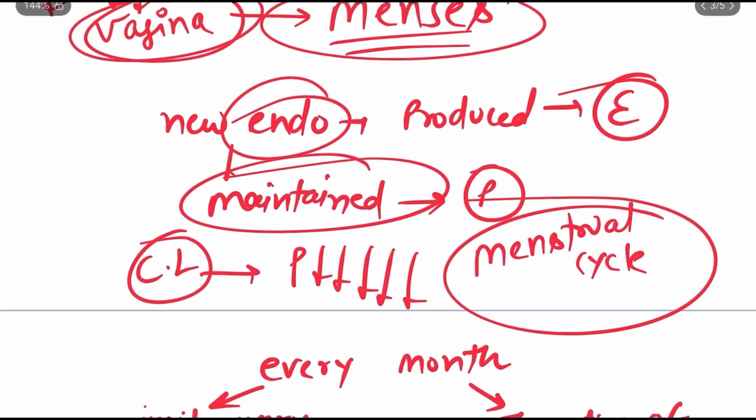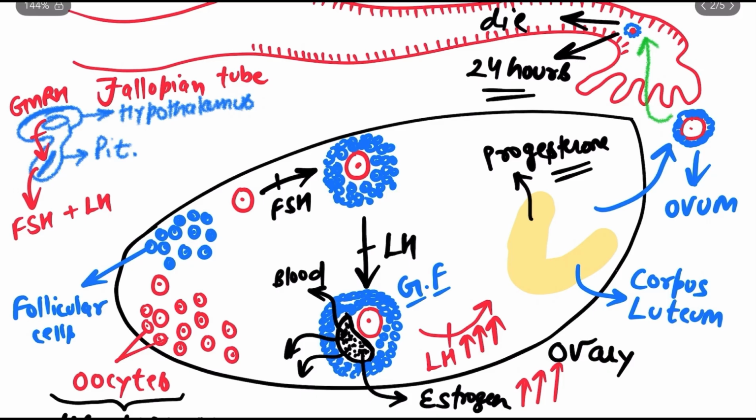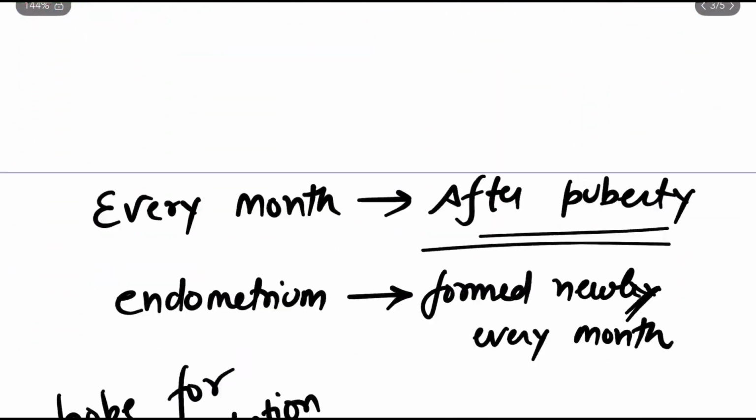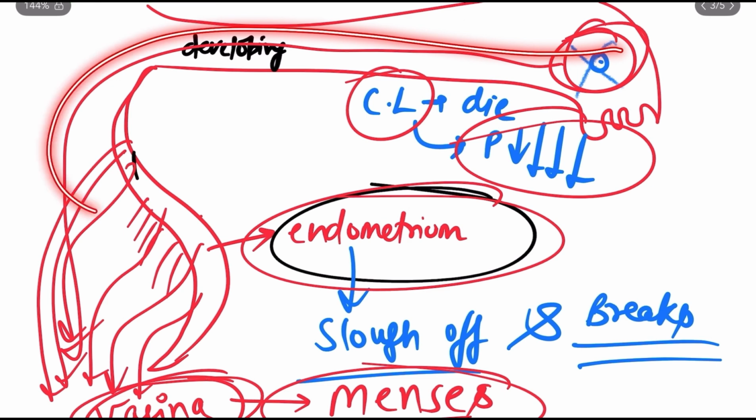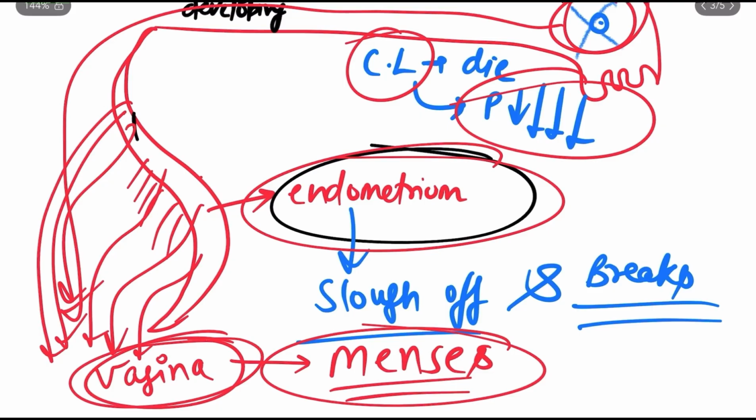So I just hope the part 2 video is pretty much clear to you now. This is a very important part, because in the next part we are going to see the fertilization case. What will happen if fertilization occurs? Will this corpus luteum die in that case? Because if it dies after implantation has taken place in the endometrium, the progesterone level decreases, and now the endometrium will slough off along with the implanted embryo, and this is known as abortion.